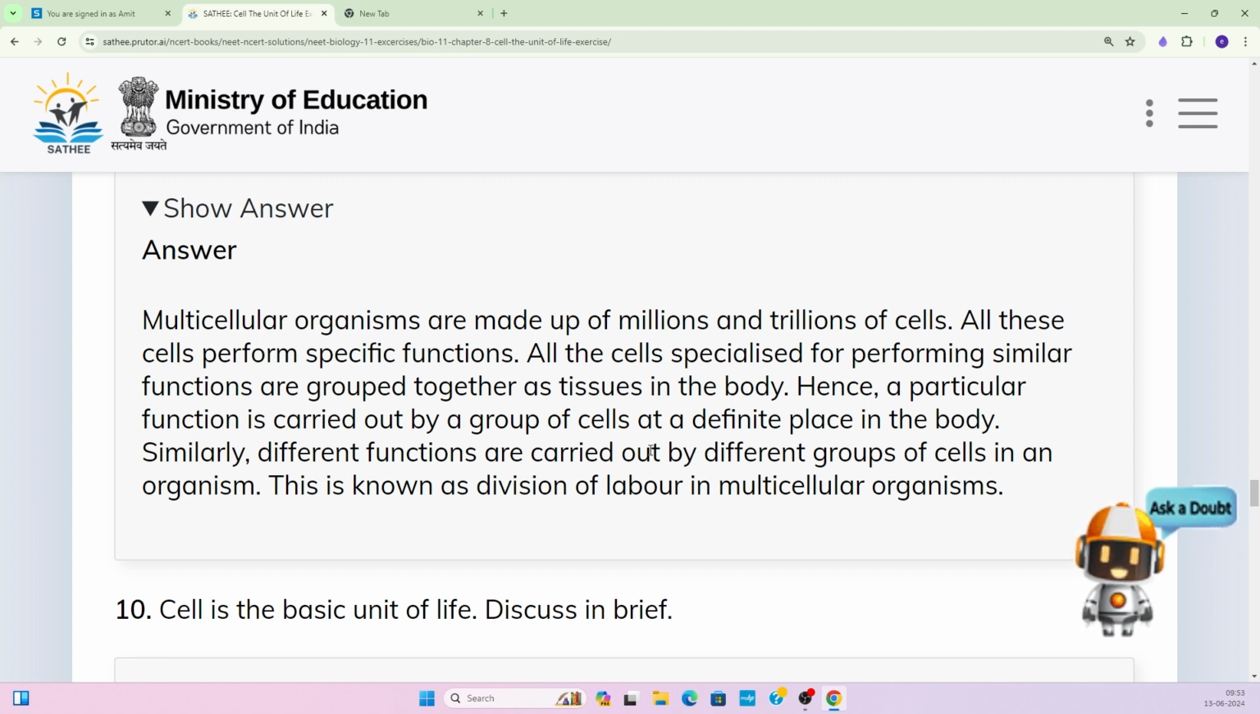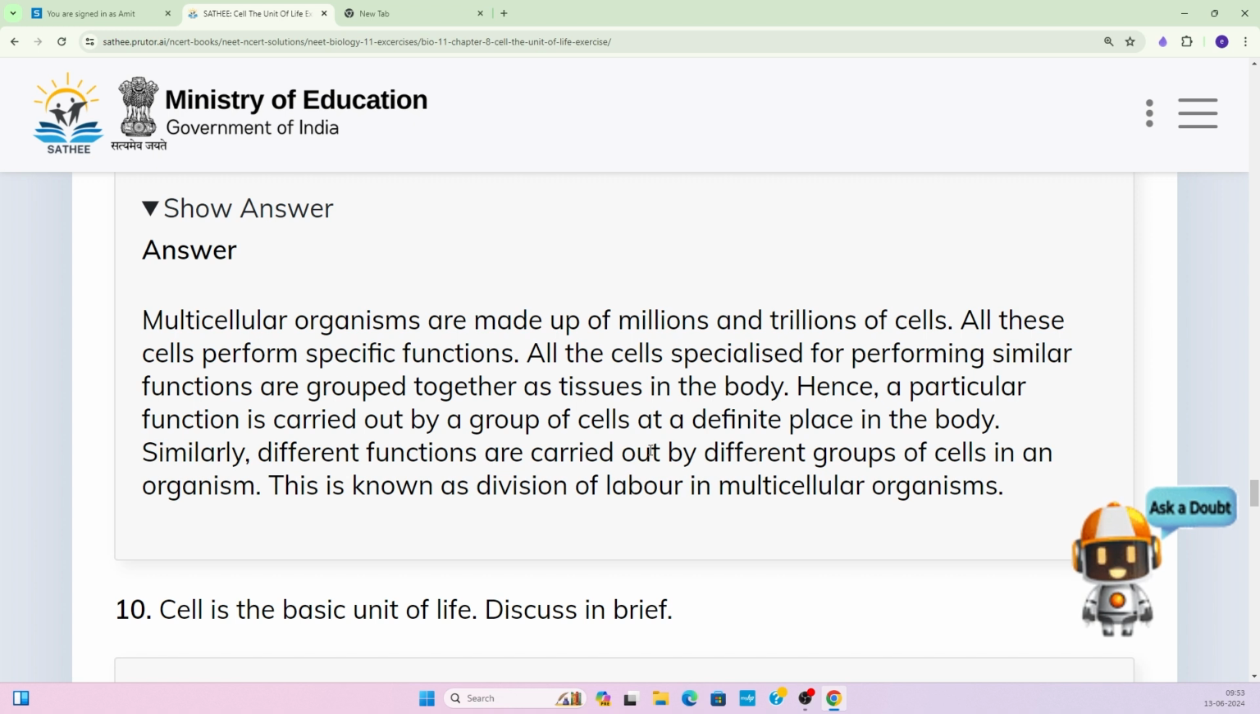Hence a particular function is carried out by a group of cells at a definite place in the body. Similarly, different functions are carried out by different groups of cells in an organism, and this is known as division of labor in the multicellular organism. In the multicellular organism, you can see the tissue level, the organ level, and the organ system level of organization. There are different tissues, and every tissue performs different functions. So according to the tissue, there is a division of labor.